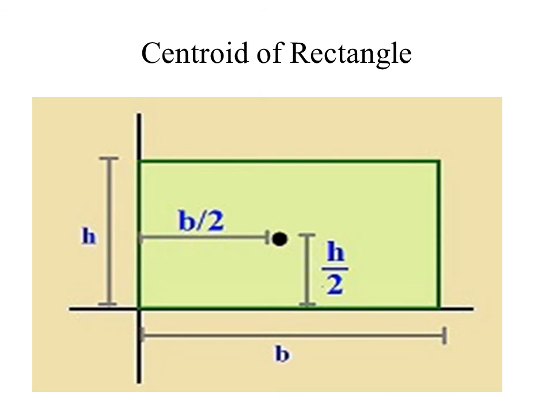Now in case of a rectangle, we can find out the centroidal distances, that is x bar and y bar, easily. X bar will be equal to breadth by 2, that is x bar is equal to b by 2, and y bar is equal to height by 2, that is h by 2. The area of the rectangle will be BH.